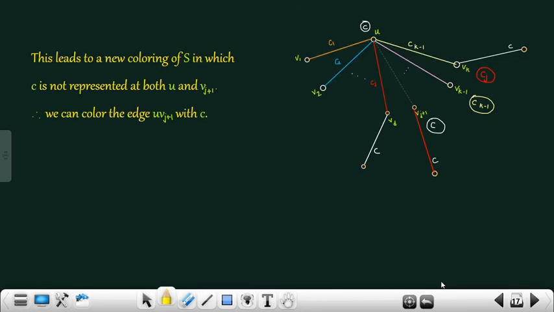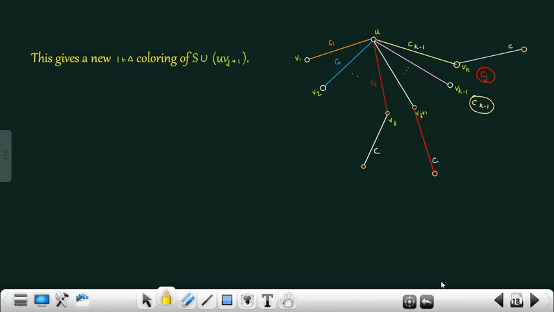This leads to a new coloring of S in which C is not represented at both U and Vj plus 1. Therefore, we can color the edge UVj plus 1 with C. This gives a new 1 plus delta coloring of S union UVj plus 1, a contradiction to the choice of H.